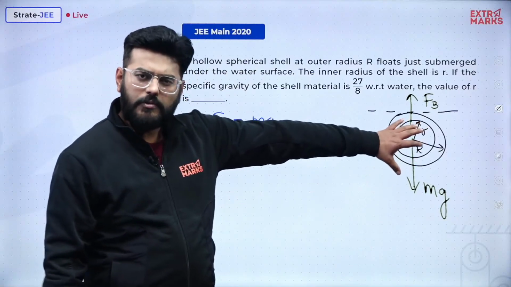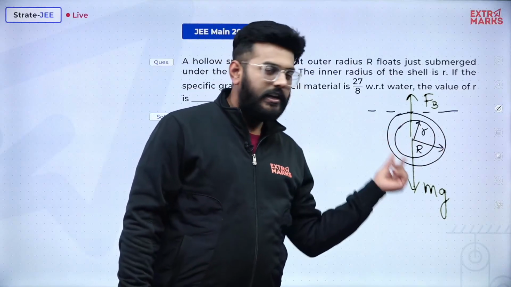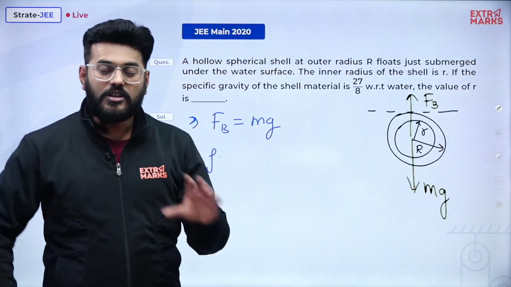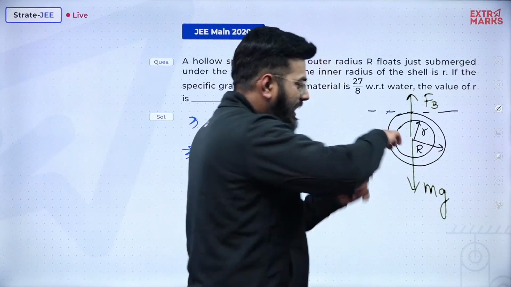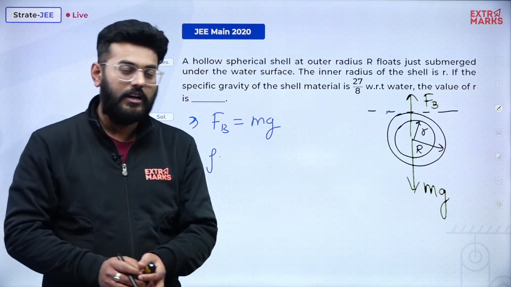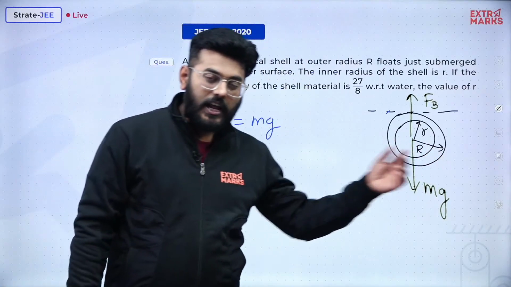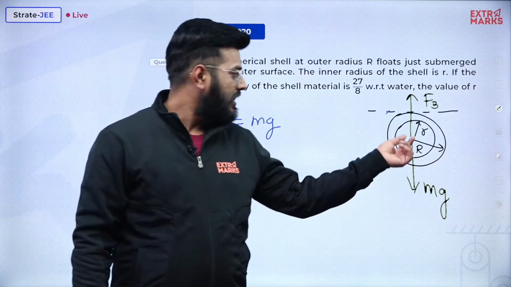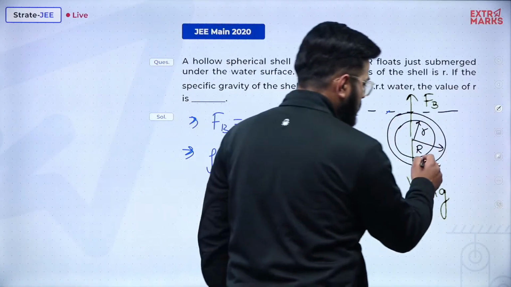So what volume will I be considering? Will I be considering the volume of this material? No, obviously not, because the volume which has been displaced will actually be the volume of this entire sphere, a sphere of radius capital R. And if I calculate the mass, then I will have to calculate the mass only of this region, the region which I am just shading over here.